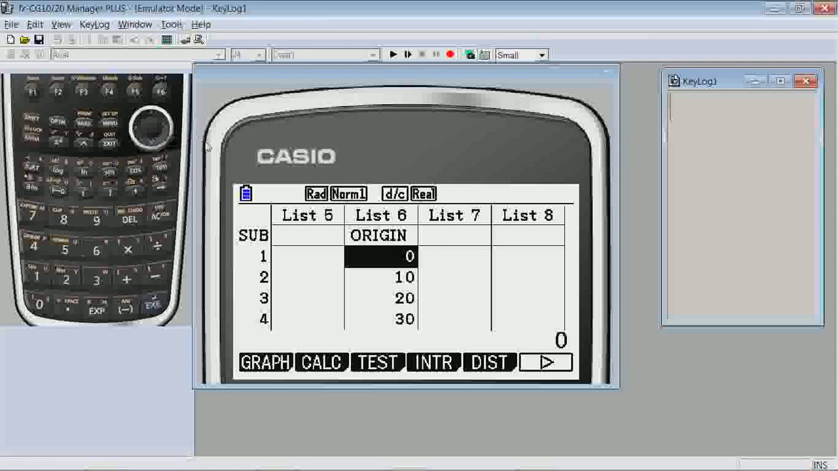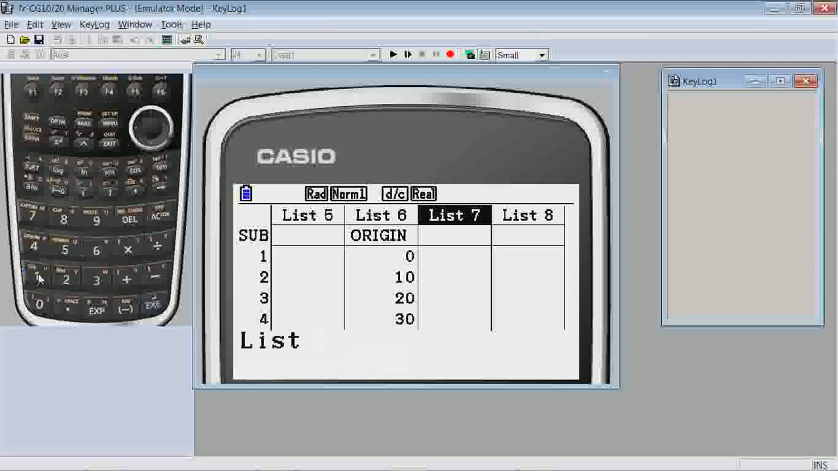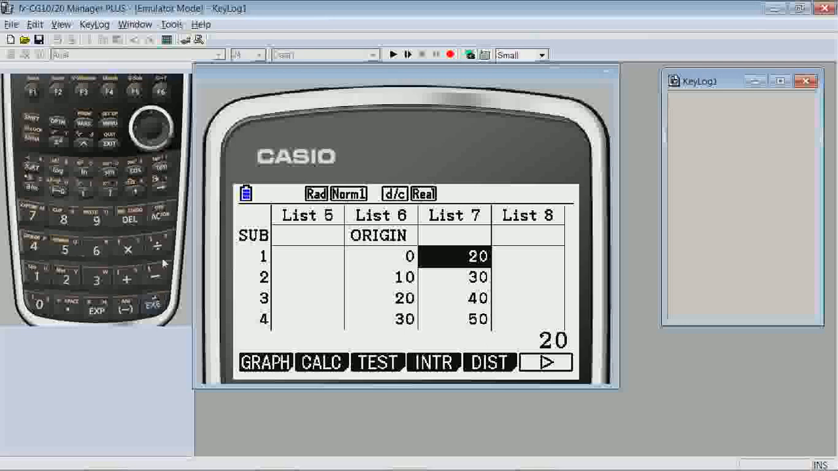In list 7, we'll transform the data by adding 20 points to each of the values in list 6. We highlight list 7 at the top and press Shift 1 for list, 6 to identify list 6, the addition symbol, and 20. Pressing execute will create our new list for us. We'll turn list 7 blue as we did earlier. And we'll label the list as Plan A.